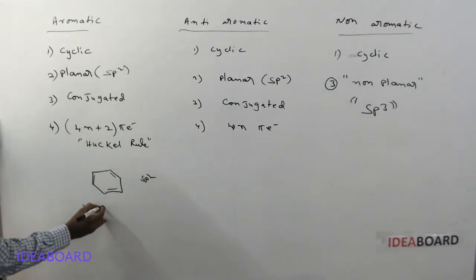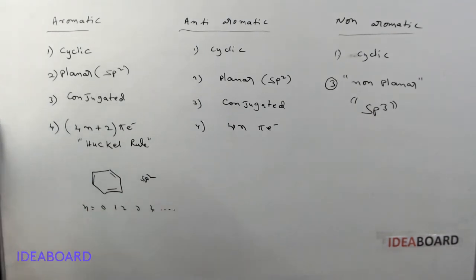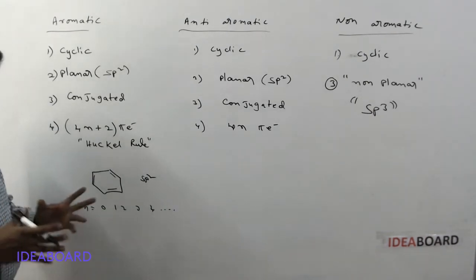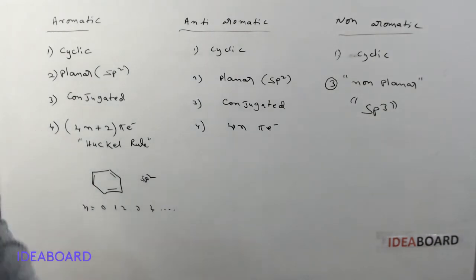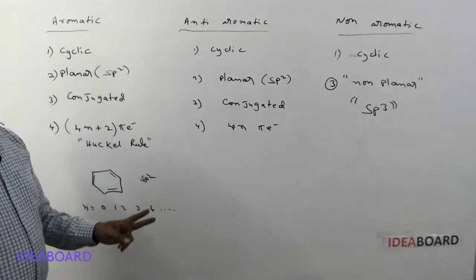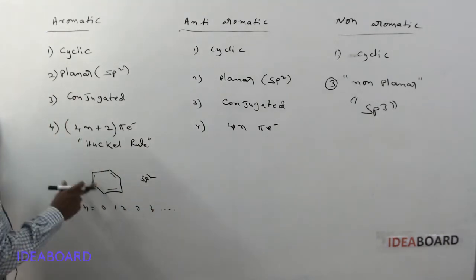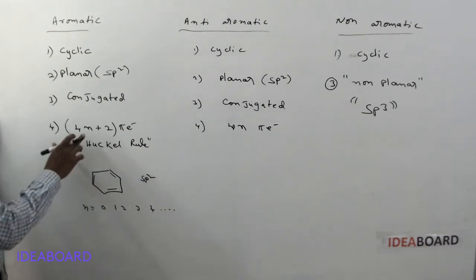Here the n value may be 0, 1, 2, 3, 4 and so on, whatever it may be. You fix it basing on the given structure only. It is not fixed, like one for one ring and two for two rings. The n value you take basing on the number of pi bonds and total calculation only.